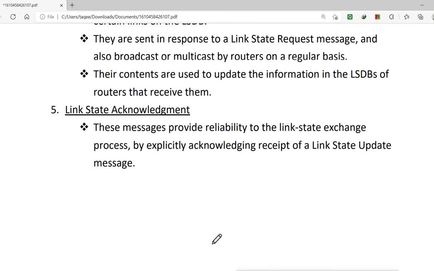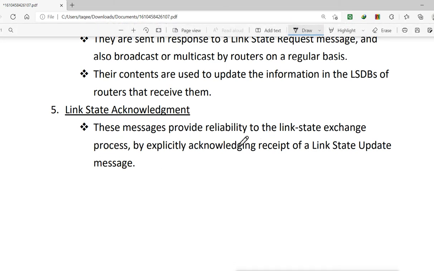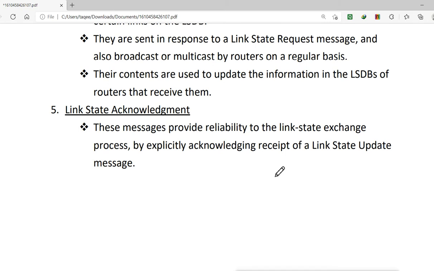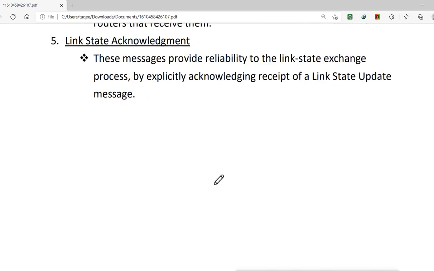Then link state acknowledgement. So they not only send the request and update, they also acknowledge it. These messages provide reliability to the link state exchange process by explicitly acknowledging receipt of a link state update message. So when one router sends the request, the other router sends the update, and then this router sends the acknowledgement that it received the update. That means they make sure the update is received properly. Otherwise, if the acknowledgement is not sent, the router will send the update again, to make sure that the router gets the update.